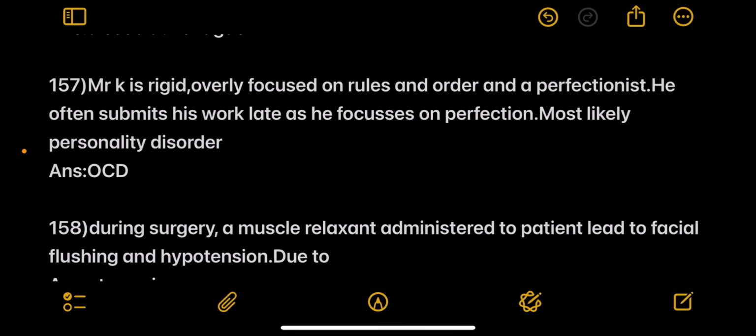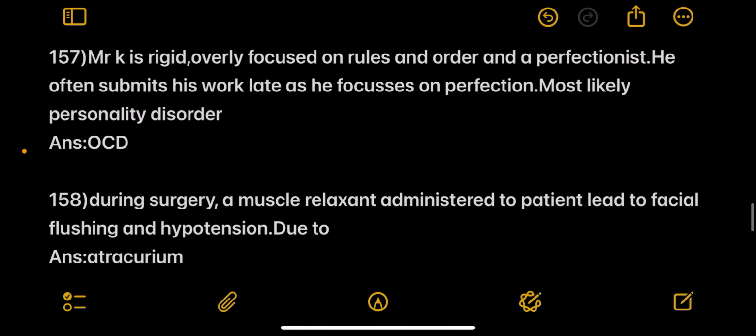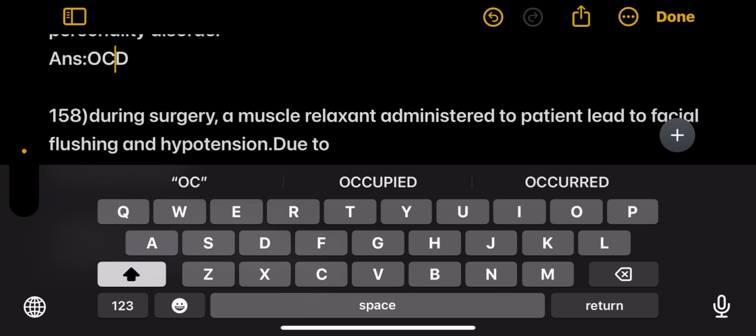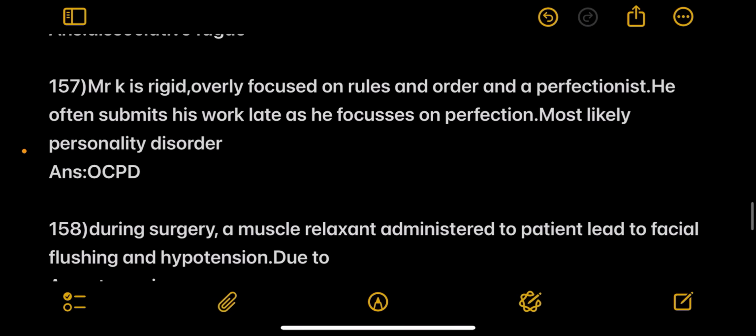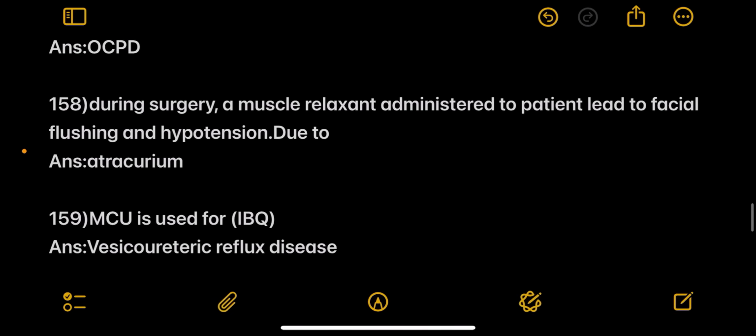Next, Mr. K is rigid, overly focused on rules and order and perfectionist. He submits his work late as he focuses on perfection. Most likely disorder is OCPD. Next question. During surgery, muscle relaxant was administered to patient, which led to facial flushing and hypotension. It is because of atracurium.